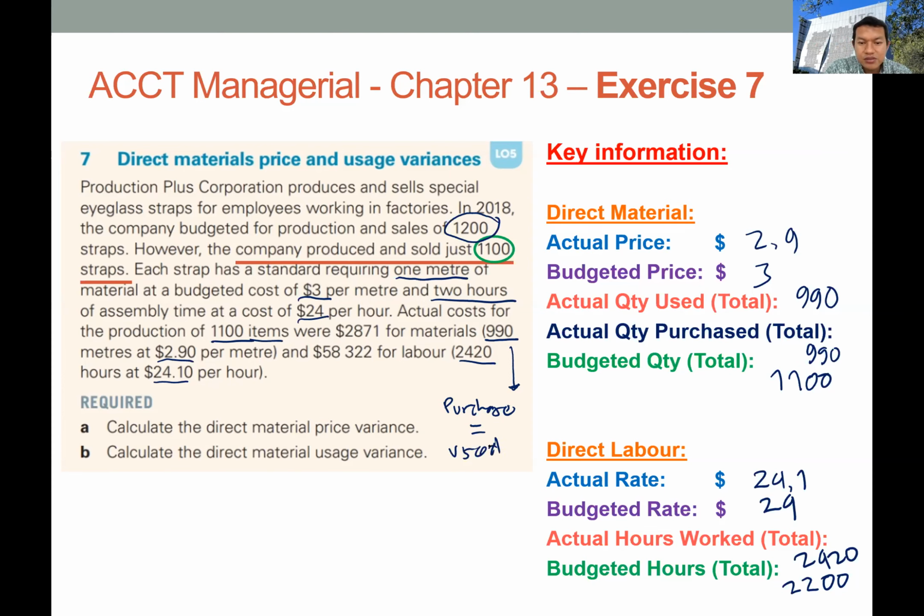It means that the company used all the materials that they purchased in the current year for production activities, so they don't leave any stock of material in the warehouse. Okay.